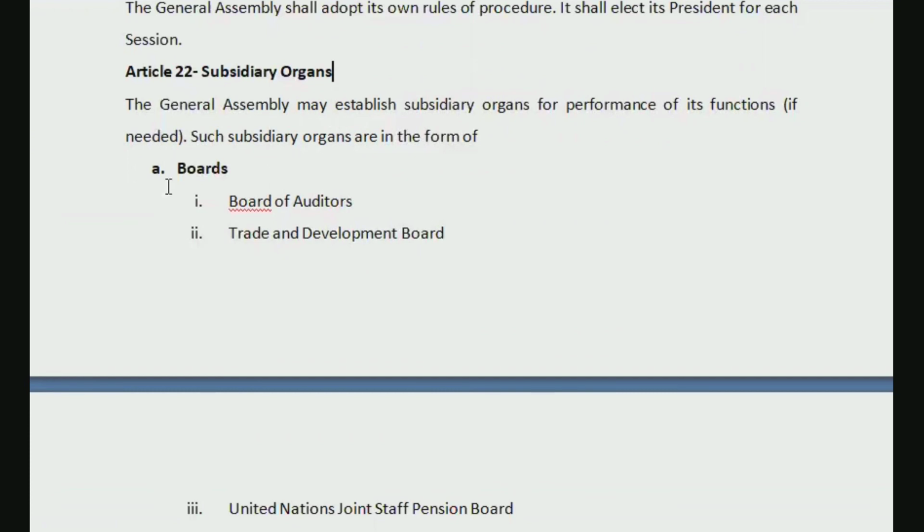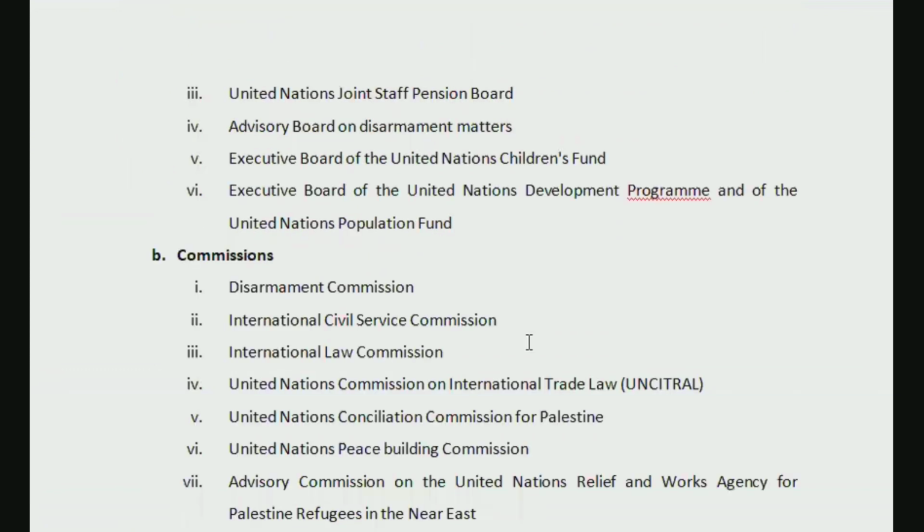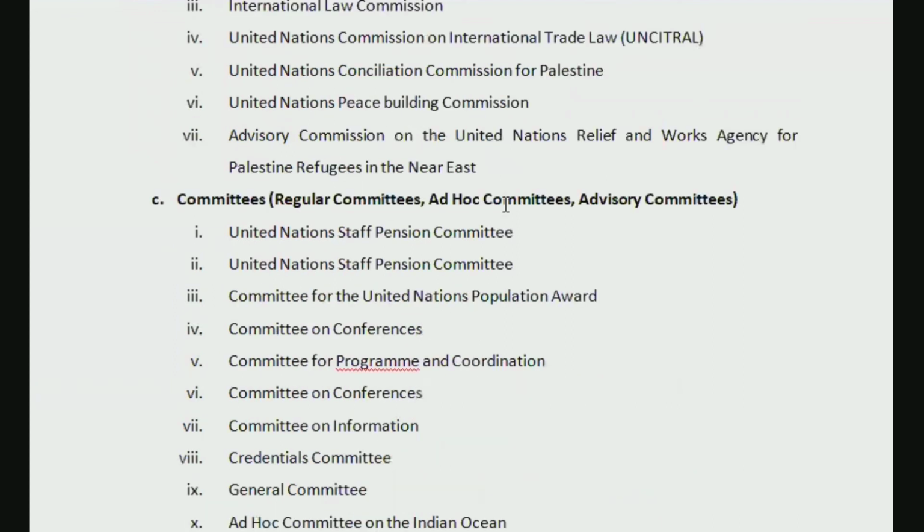These subsidiary organs may be in different forms like boards, board of auditors, trade and development board. There may be commissions, like International Law Commission. There may be committees, which may be regular committees, ad hoc committees, advisory committees. Regular committee as in this will be in existence forever unless and until it is suspended. Ad hoc committee as in it is established for a certain duration for a specific purpose. Once the purpose is done, it will end.